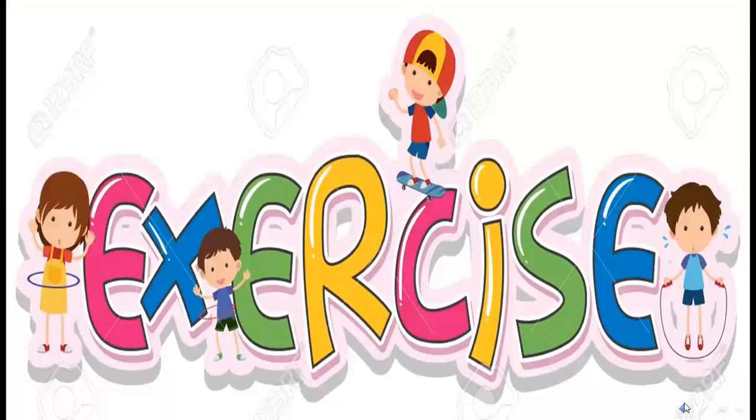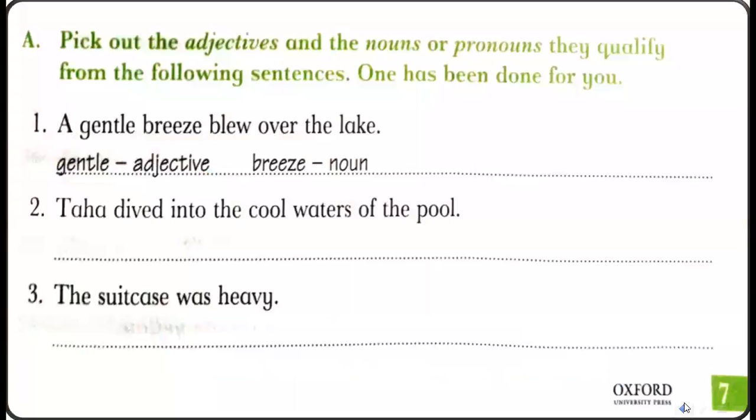Let's start the exercise. Our exercise number A is: pick out the adjectives and the nouns or pronouns they qualify from the following sentences. First one is done for you. A gentle breeze blew over the lake. Gentle is adjective and breeze is noun.